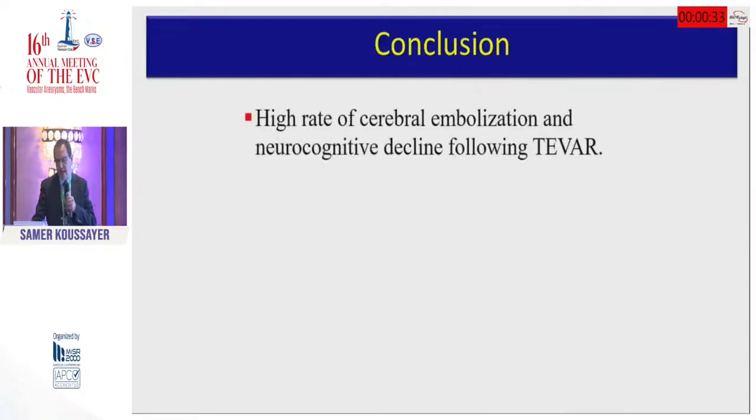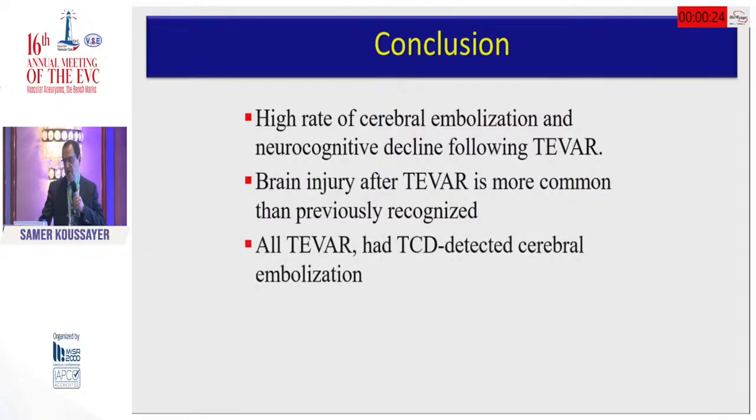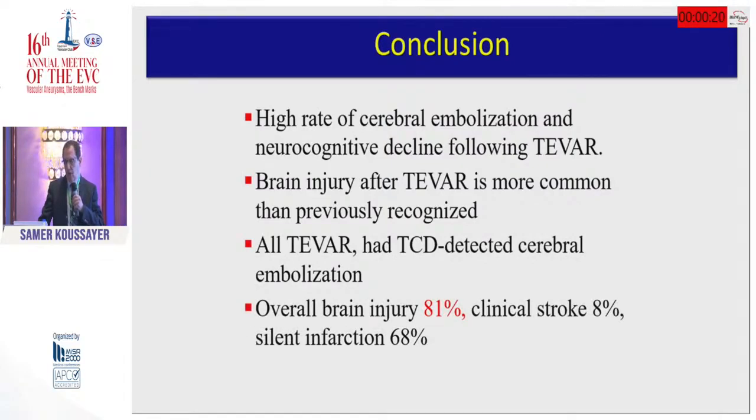So in conclusion, a high rate of cerebral embolization and neurocognitive decline happens after TEVAR. Brain injury after TEVAR is more common than we thought. All TEVAR had TCD-detected cerebral embolizations, and overall brain injury is 81%. But luckily, clinical stroke is only 8%, and silent infarction only about 68%.